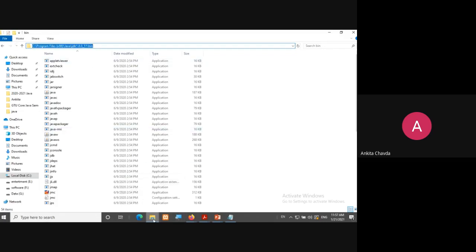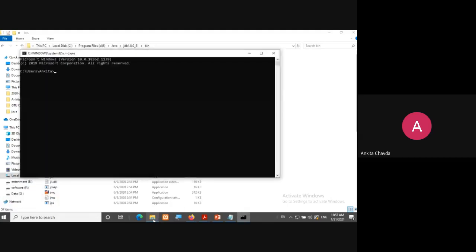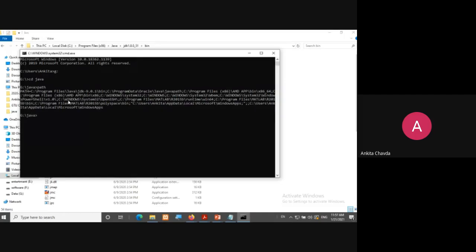Okay, so how can I run my program via command prompt, because command prompt gives the support to run any Java program. So my program is in the G drive in the Java folder. So I've reached over there, and I'm right now not setting the path, but I'm just showing you that my path is set.